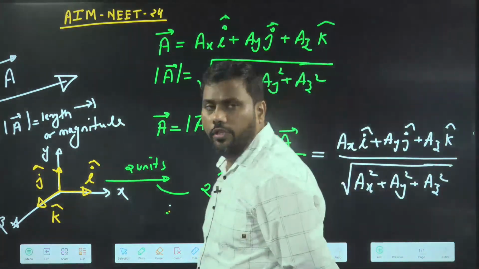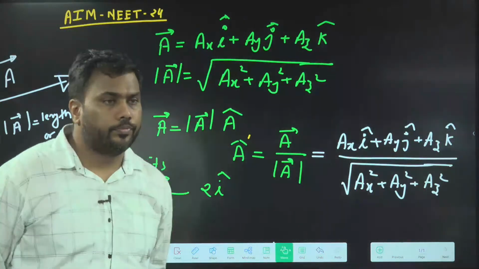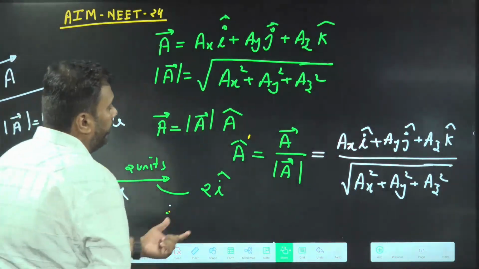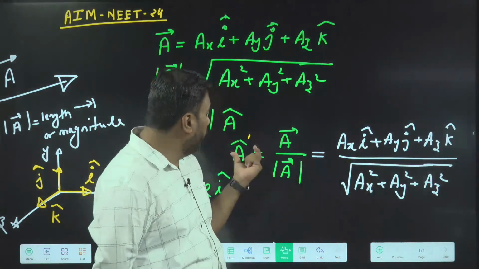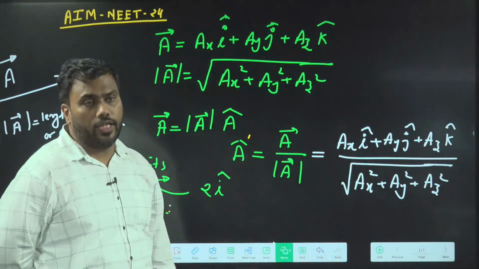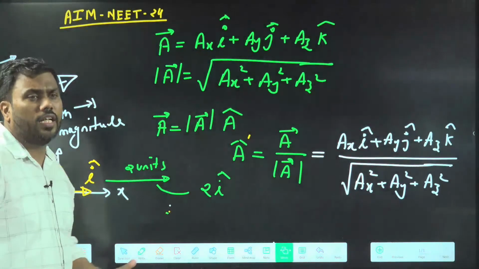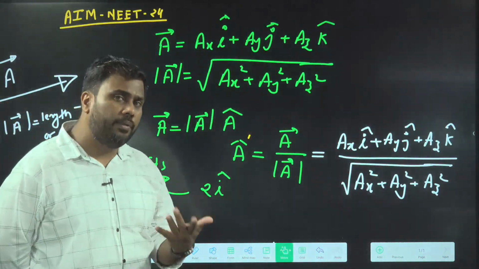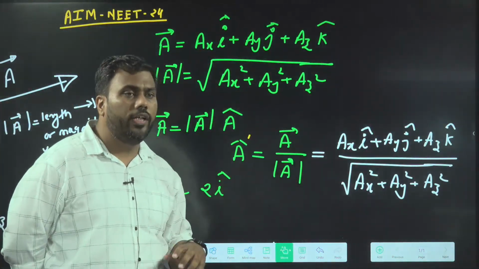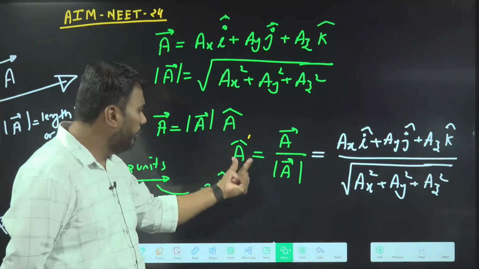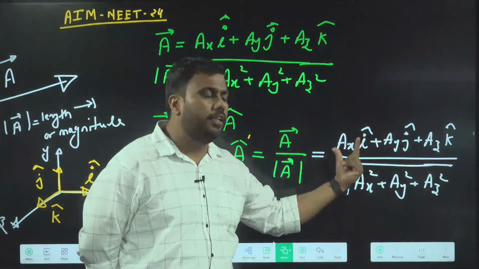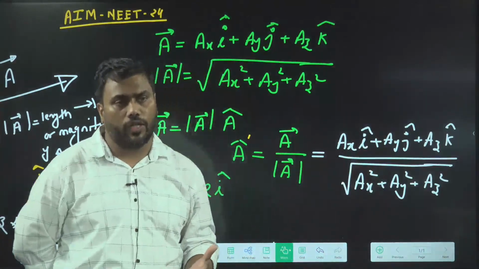Is this point understood? Any vector divided by the magnitude of that vector gives you the unit vector in that direction. So some questions are there in your gym book, and sometimes in physics also we require this. We need to find a unit vector in a particular direction. So we can find a vector in that direction and divide by its magnitude.